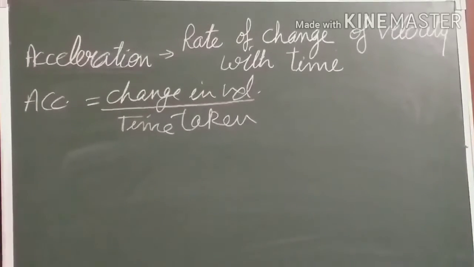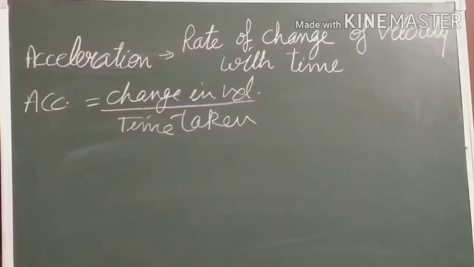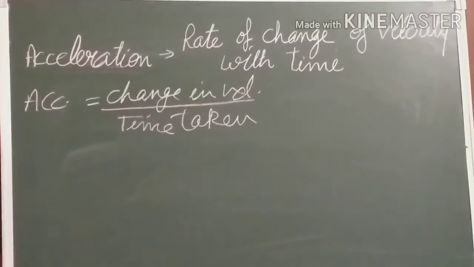And what does change in velocity mean here? That is the difference between final velocity and initial velocity.